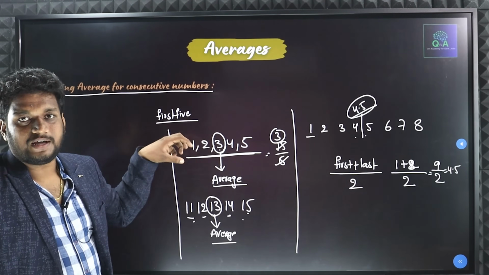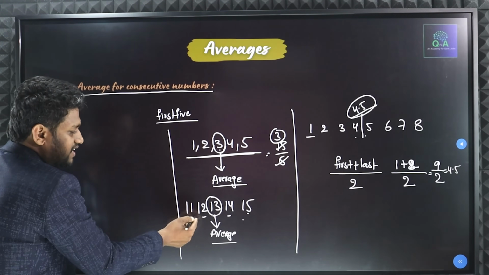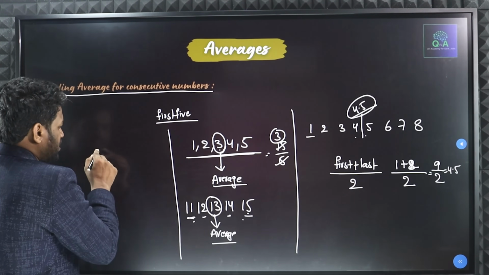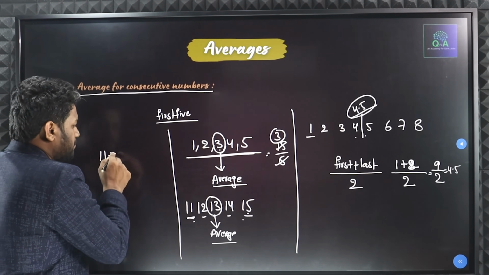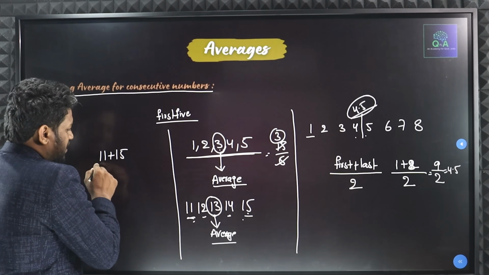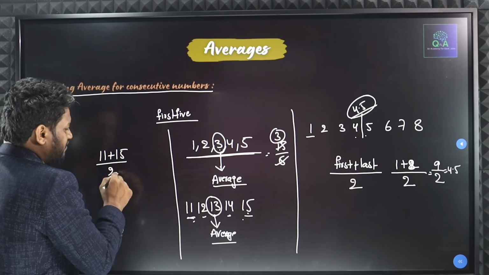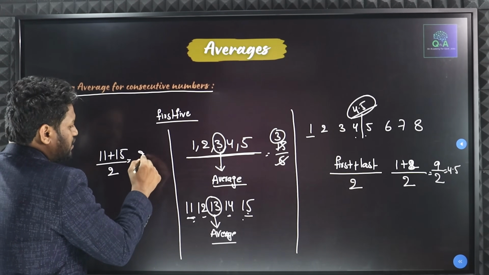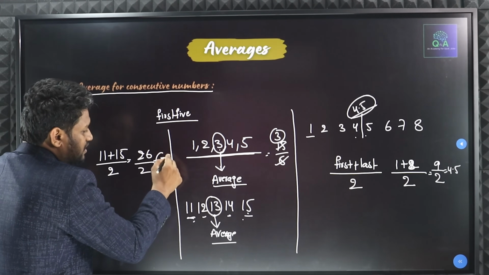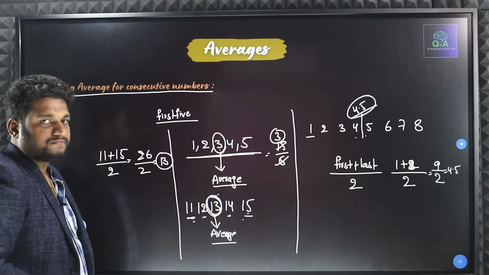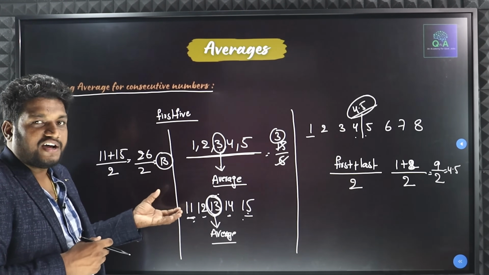For here also you can apply this. Now what are the numbers I have here? 11 to 15 I have. What is my first number? My first number is going to be 11. What is my last number? My last number is going to be 15. 11 plus 15, if I divide with 2, which is nothing but 26 by 2. 26 by 2 is how much? 13. 13 only my average or not? Yes or no? This is how we can find the average.